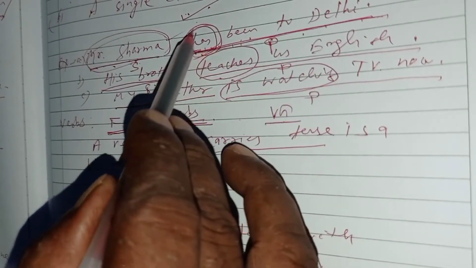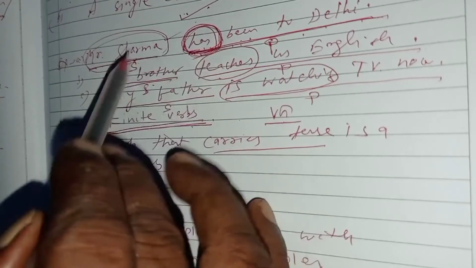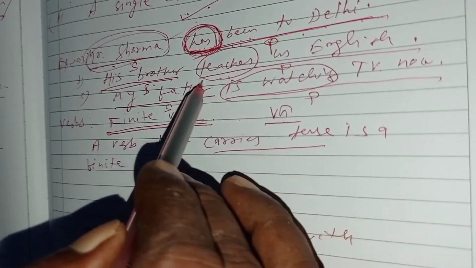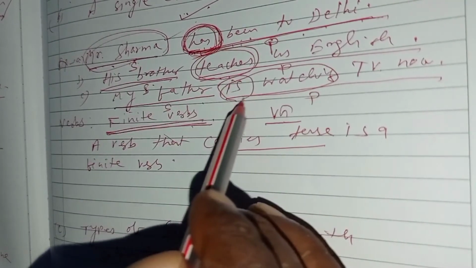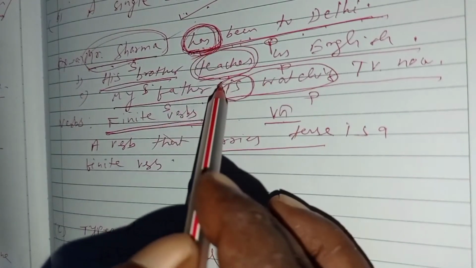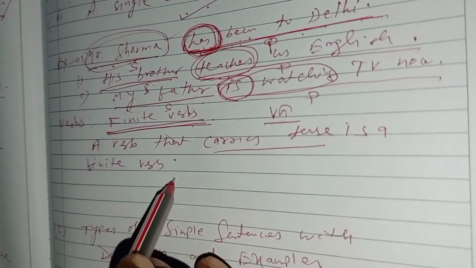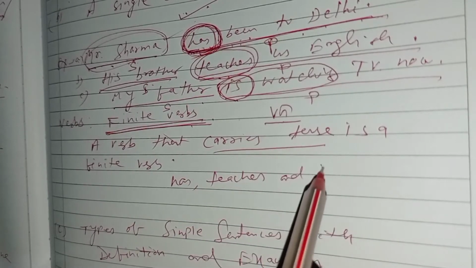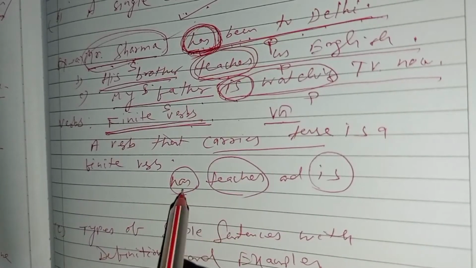Here has is the first verb of the sentence, and it can be changed into past tense. The past tense of has is had. Similarly, in the second sentence, the past tense of teaches is taught, and in the third sentence, the past tense of is is was. So these verbs like has, teaches, is are called finite verbs. These three verbs in these examples are called finite verbs.